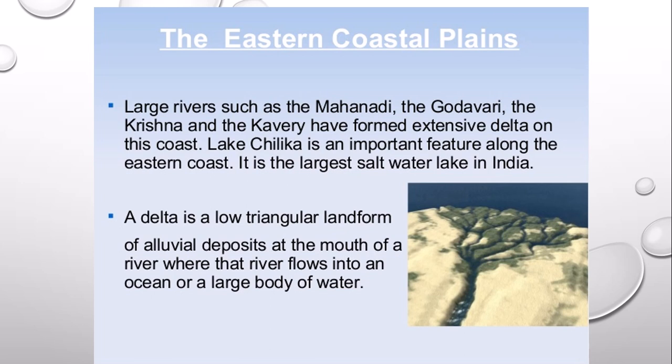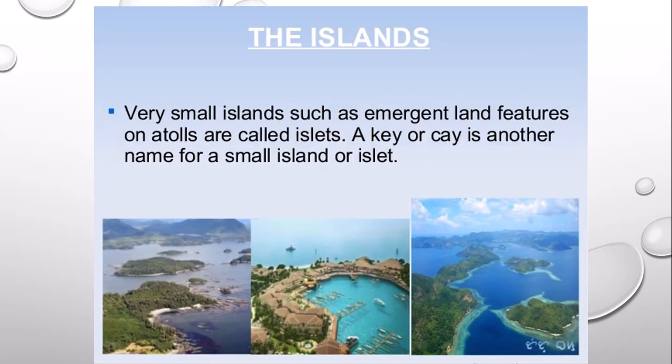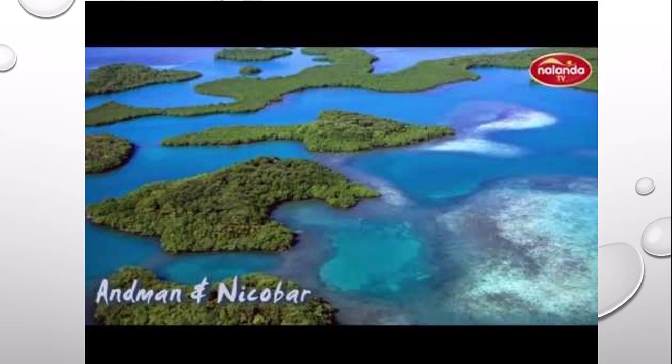So shall we move on to the next topic, islands. Have you heard, students, what is the meaning of island? Actually, an island is surrounded by water. So if you have to go to any island, you can go by ship or through a helicopter or some aeroplane or something like that. You can't go by roadways. It's not possible. Everywhere it's covered with water on all sides.